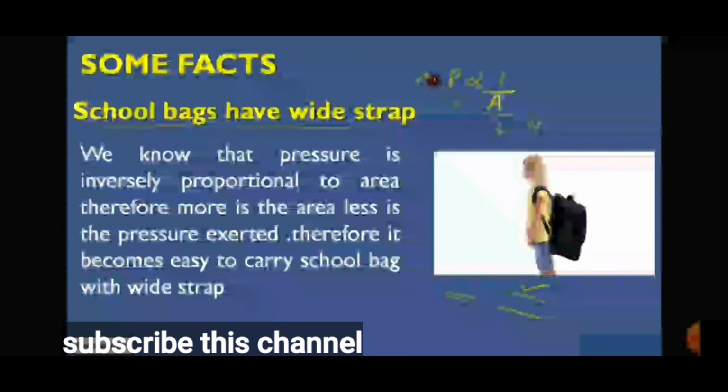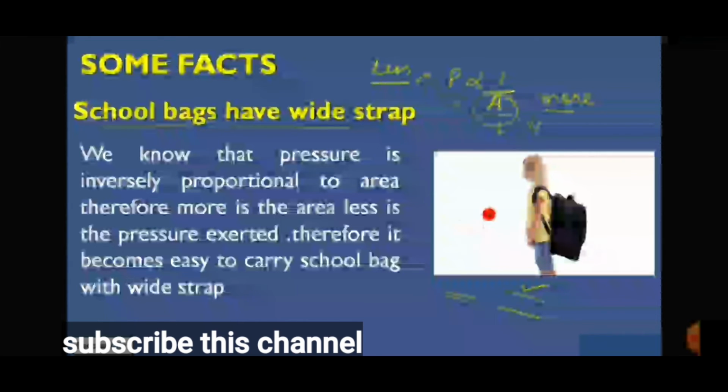Here the force is the books, and the area is how much the bag's strap occupies. So P is inversely proportional to 1 by A. The pressure is inversely proportional to the area, therefore the more the area, the less the pressure. So the area is more. If the strap of the bag is wide and thick, it will reduce the pressure and balance the bag at the back. So look at the picture.